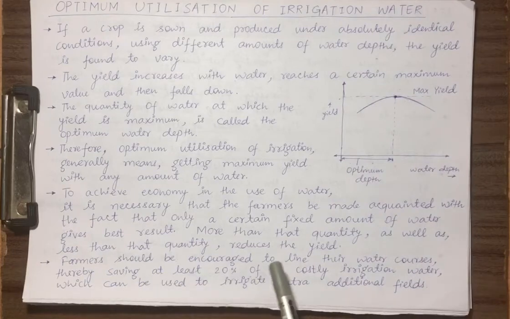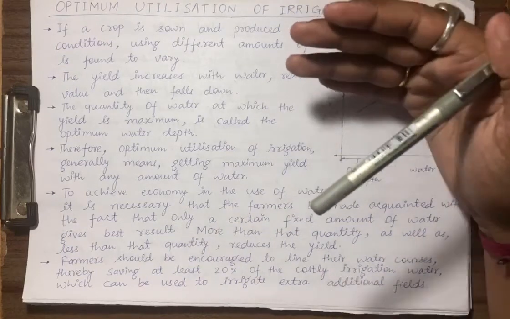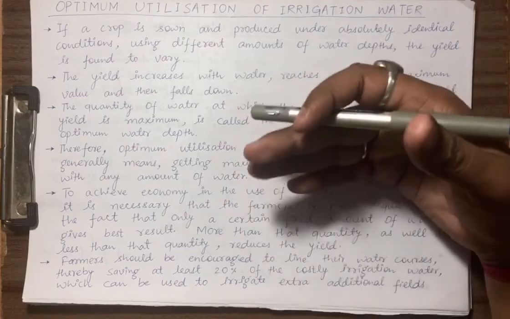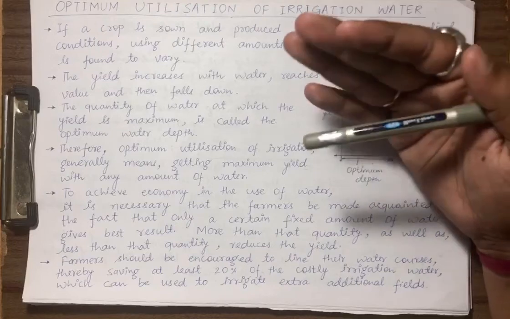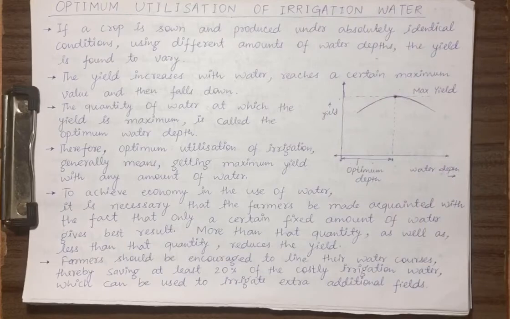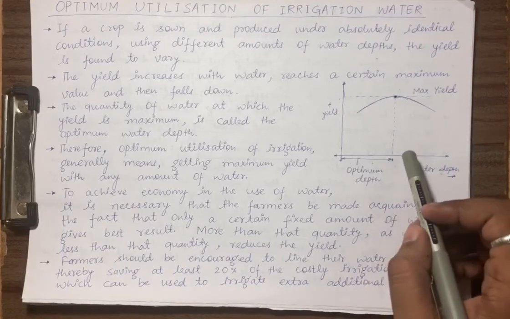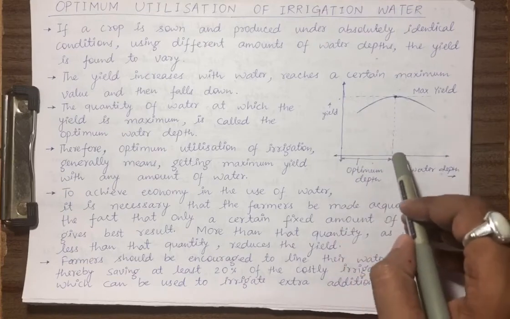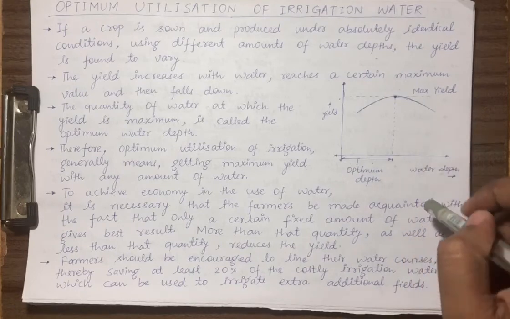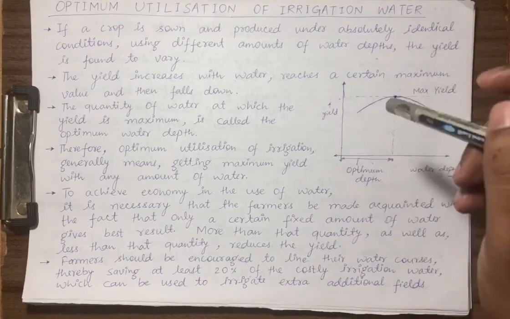Farmers should be encouraged to line their water course, thereby saving at least 20% of the costly irrigation water which can be used to irrigate an extra additional field. So we should educate the farmers. The first thing we have to teach them is that it is a general misconception that if we are providing more water we will be getting more yield, but it is not like that. You can see from this graph, if we are providing more and more water, after this point what is happening, yield is getting less. We are not getting the maximum yield which we were expecting.